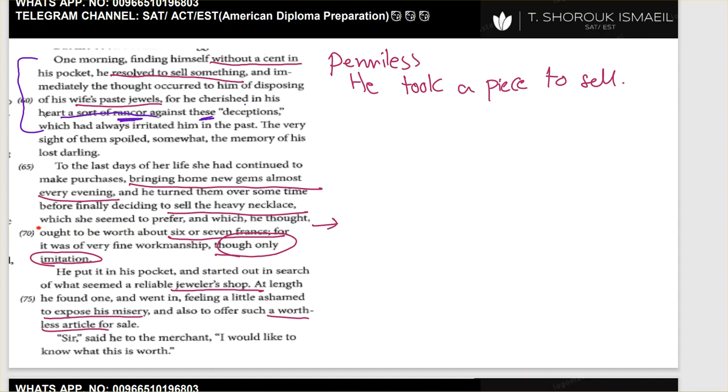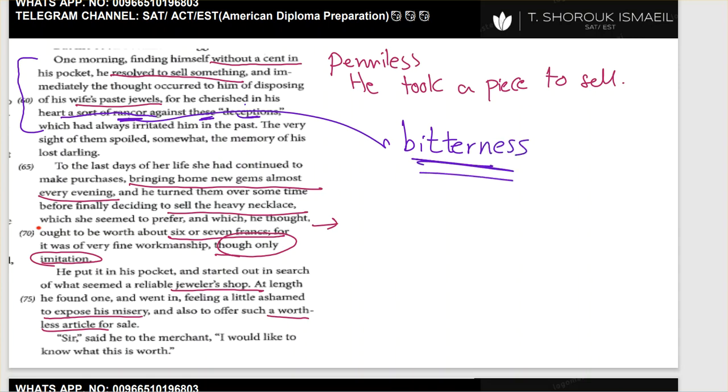Here, rancor means bitterness. A sort of rancor against these deceptions. Of course, he's talking about the deceptions here. He means the jewels. So it means here bitterness.